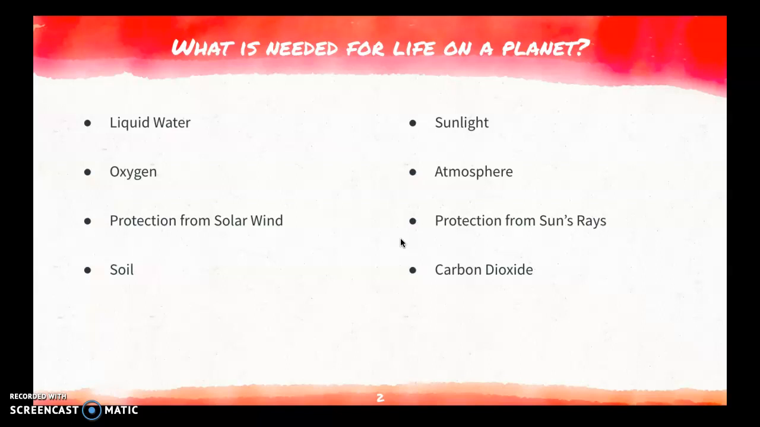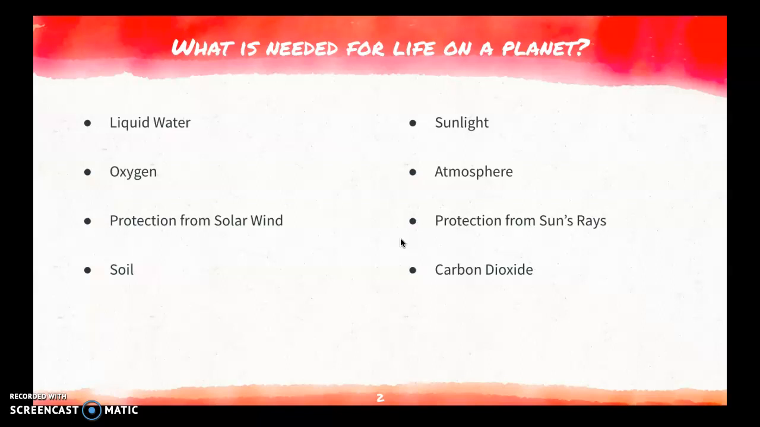We need oxygen. We need oxygen to breathe and to be able to grow things, because without oxygen, pretty much nothing happens. We have to have protection from solar winds, because without that protection, the sun's rays and those solar winds would completely desecrate any kind of life or any kind of growth on the planet.